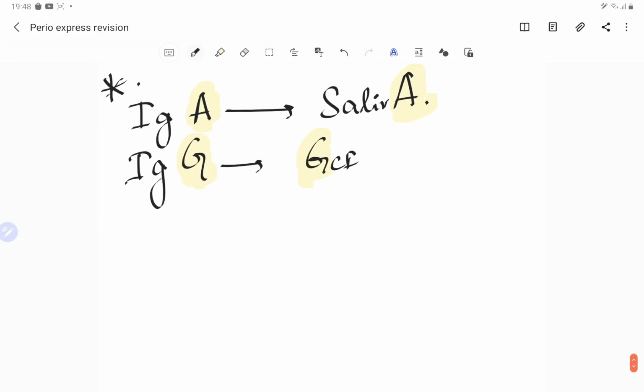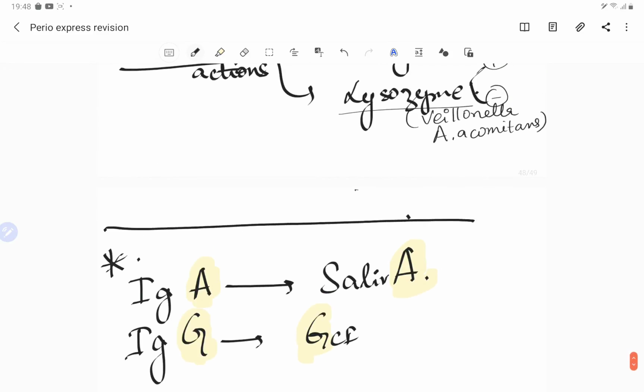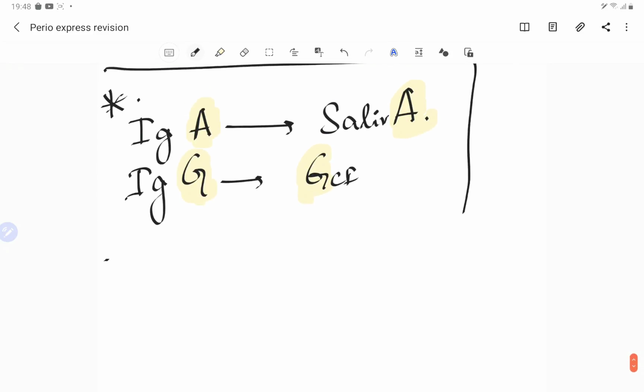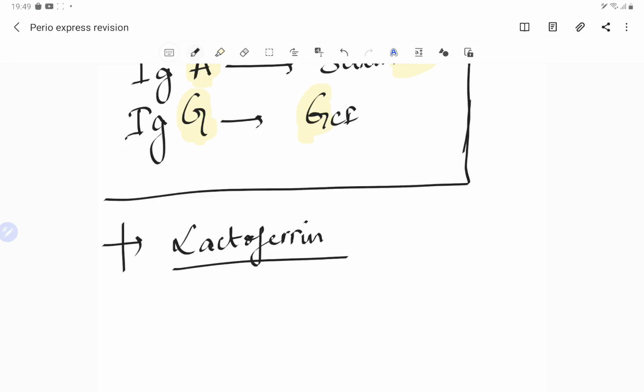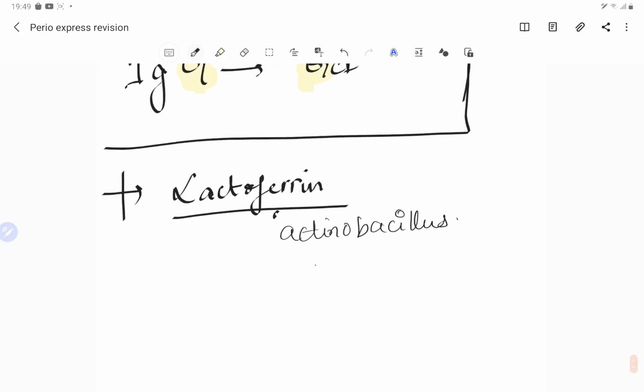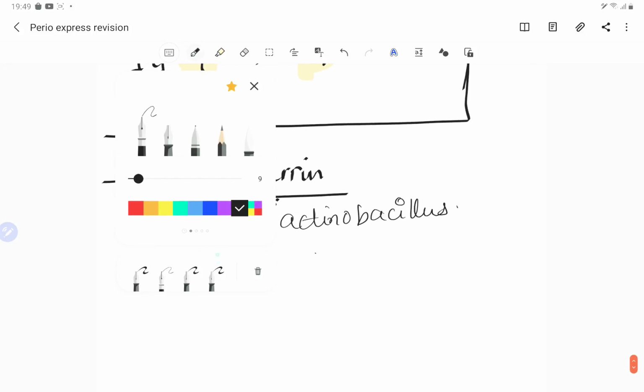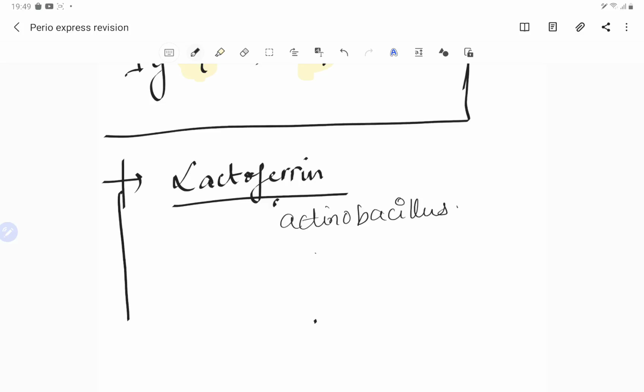Some of them are, let's put it in a box. So these other enzymes are lactoferrin, which are against the Actinobacillus, and then we have got, again I am going to talk about myeloperoxidase.